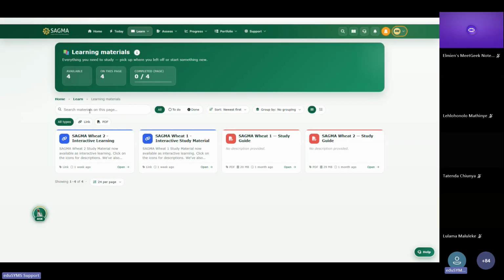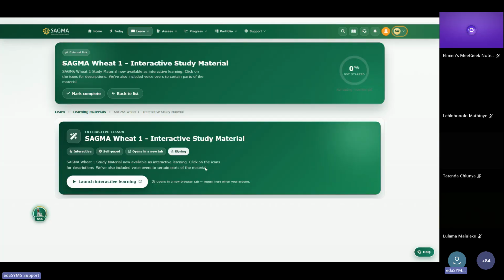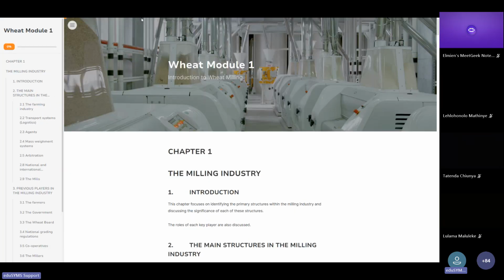From the dashboard, you can quickly go and access your material where there's interactive learning and also you can find study guides. This could be PDFs. So when you open each interactive learning, it gives you more detail on that particular material. Then you can actually launch the interactive learning and you start consuming that interactive learning package that is set for you or that is linked to your course or to your modules, just like that from the platform.